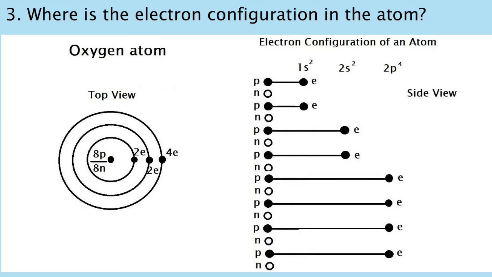3. Where is the electron configuration in the atom? In Schrödinger's model of an atom, the electron configuration of an atom cannot even be seen from the structure of the atom. In my new model of an atom, the electron configuration of an atom can easily be seen by looking on its side view.